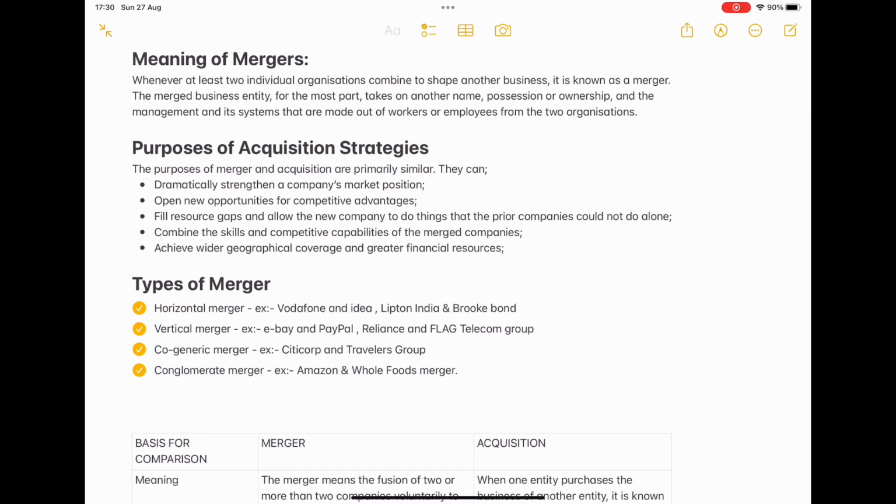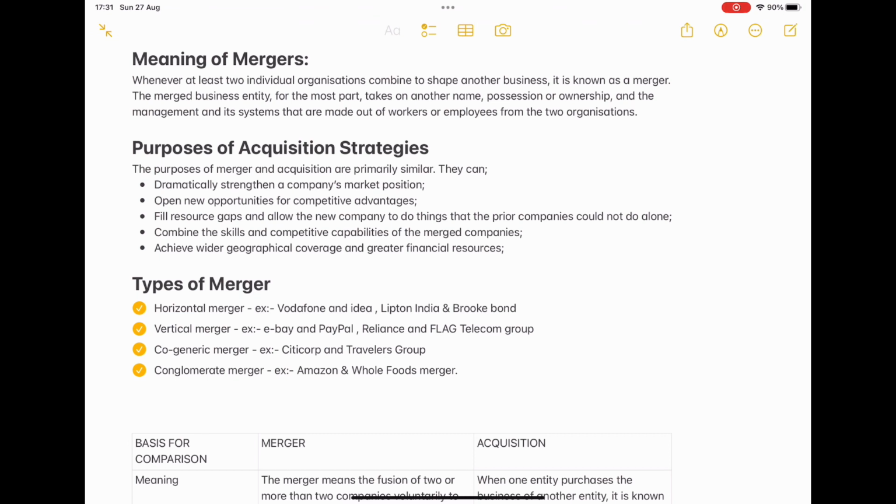Lipton India and Brooke Bond are both related to food and beverages, isn't it? Vodafone and Idea merged and formed Vi. This is how horizontal merger happens. Both companies are in the same field, the same industry as well.